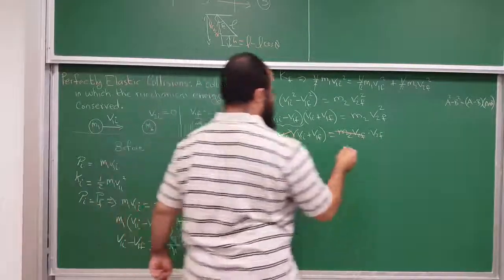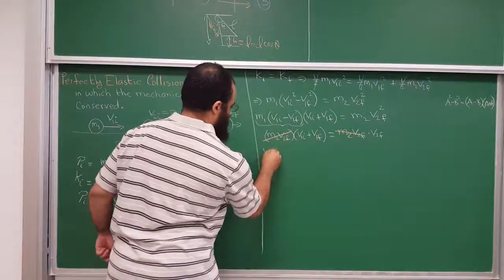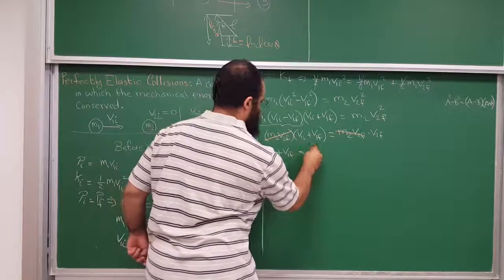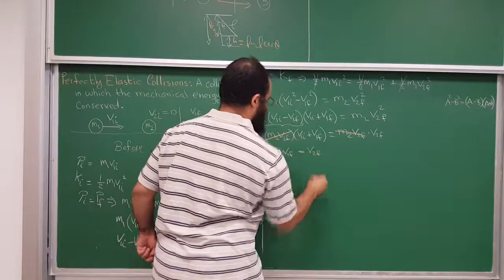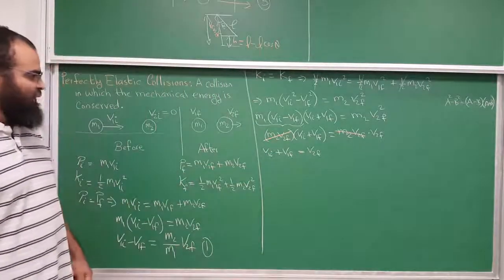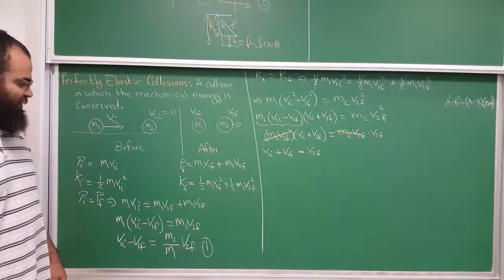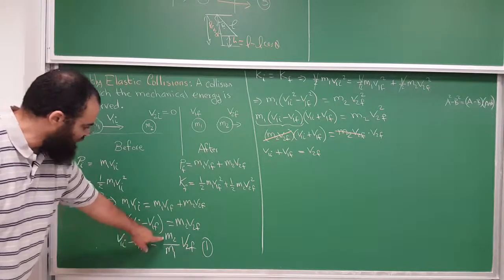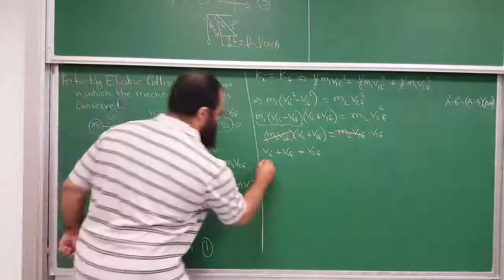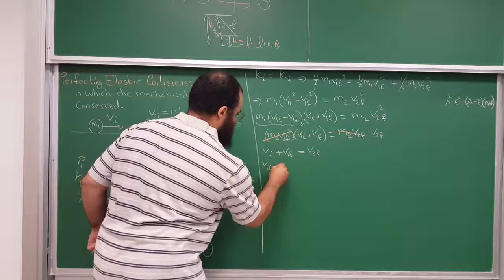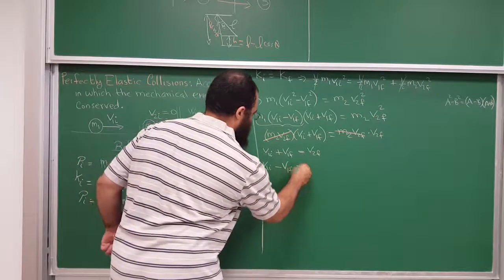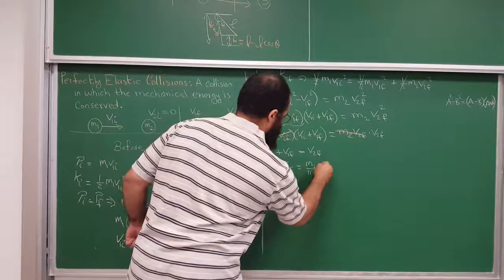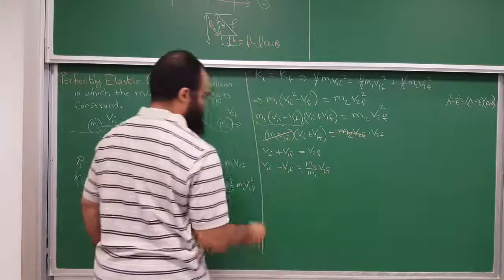And so look at this. We have the following equation now. We get V1 initial plus V1 final is equal to V2 final. Look at that. It became a really simple equation. And let me put this one right under it: V1 initial minus V1 final equals M2 over M1 times V2 final.